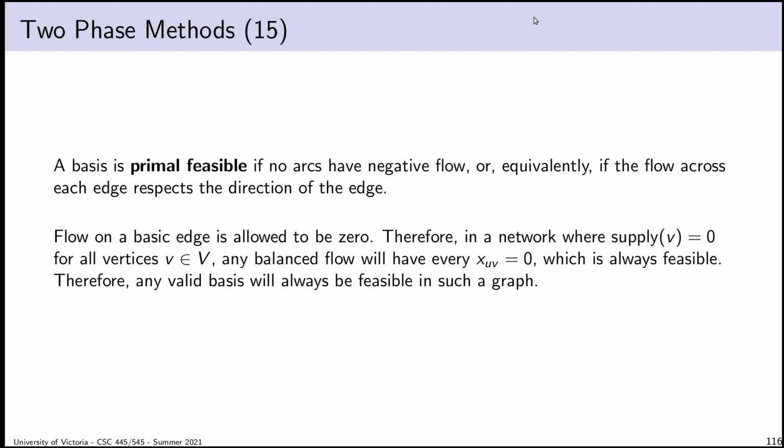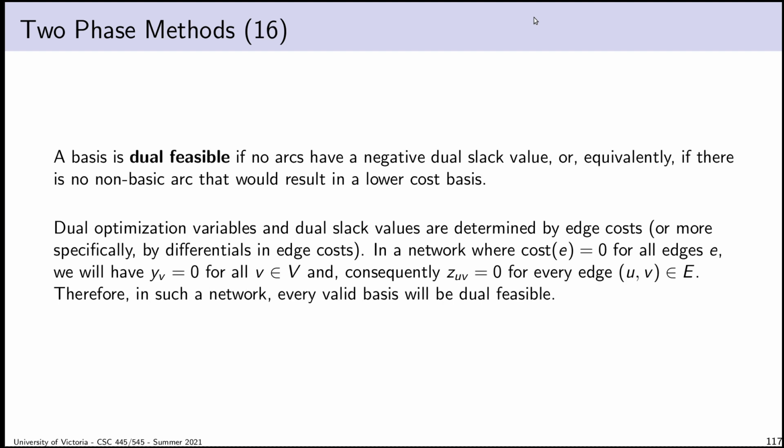This is now just going to say what I just said. So a basis is primal feasible if we have no negative flow, and we can make sure that there are no flows at all if we set every supply to be 0. And therefore, we can make any basis primally feasible by just setting all supplies to 0. Obviously, that changes the problem, but our goal is to find a way of making progress. Now, the same thing is true about dual feasibility. If we set every cost to equal 0, then we're guaranteed to have any basis be dual feasible because no cost differentials can exist.